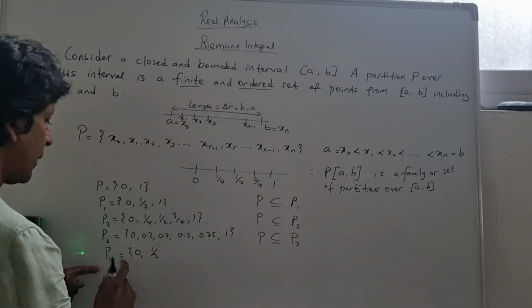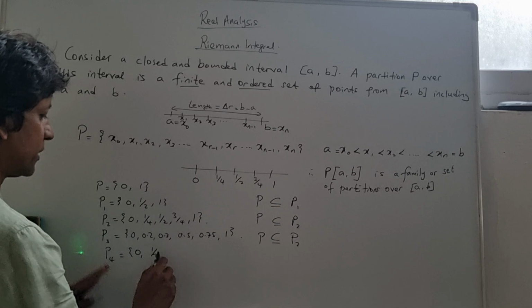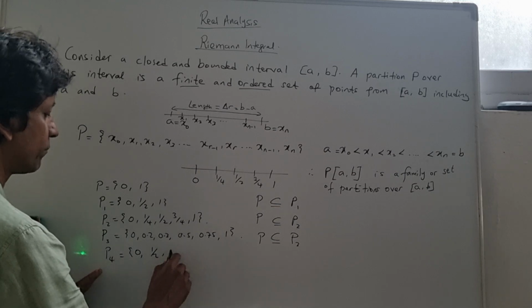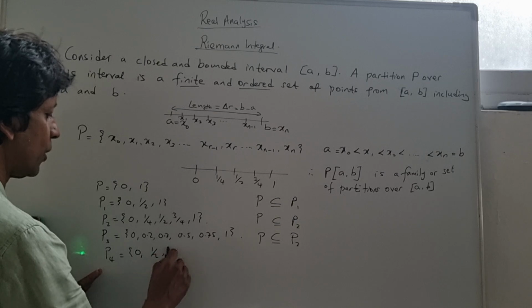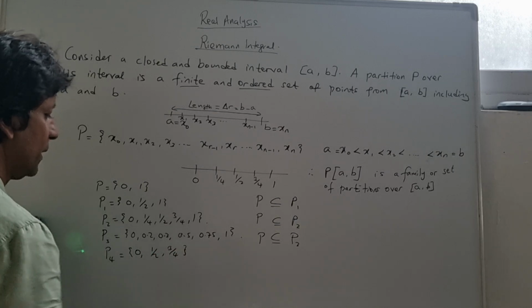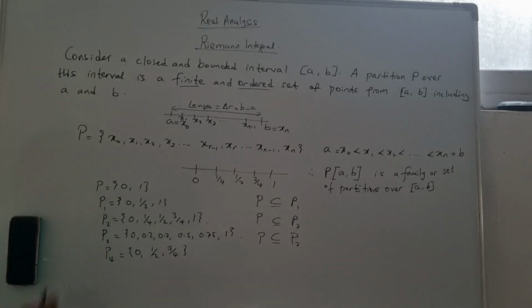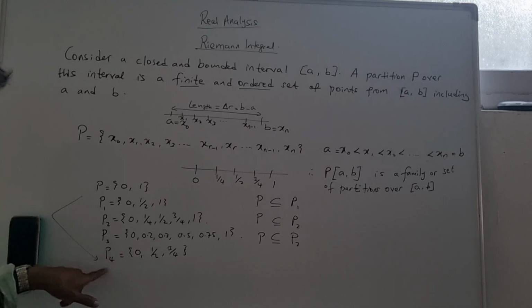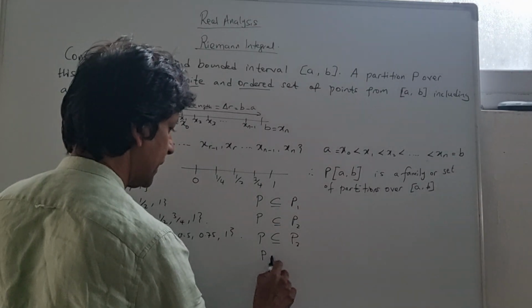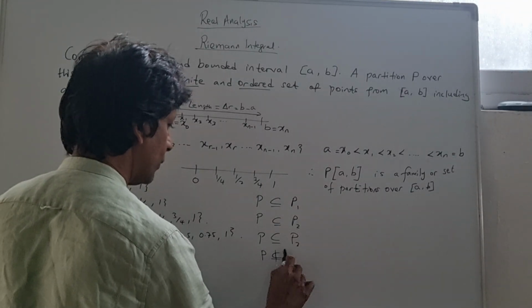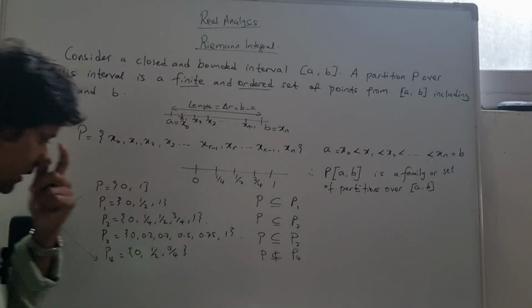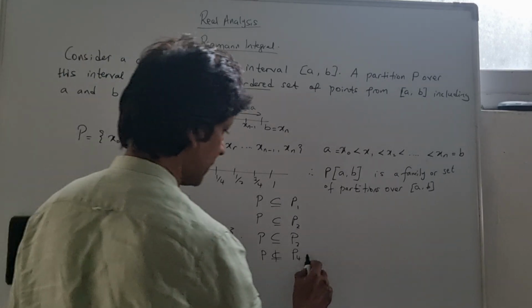Right. And now what we have is P4 over here, {0, 1/2, and let's say 3/4}. Now, can you see that we've got 0, but 1 is not here. So P is not a subset or equal to a subset of P4. So this is an exceptional case here.